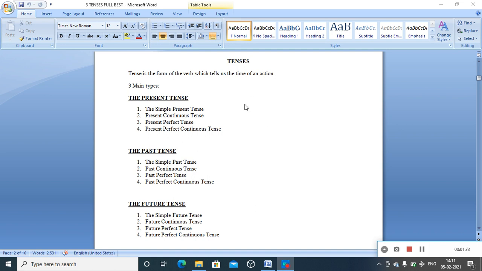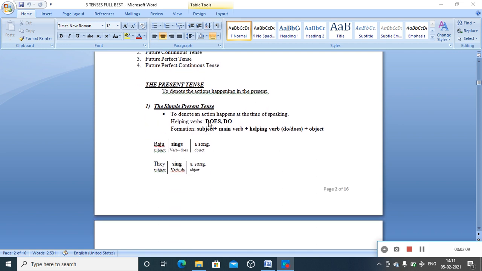For that, every time we need a helping verb, and each tense form has got a helping verb, one or two or three. Sometimes it is just with one helping verb that we can refer to an action under a particular tense. But sometimes it is more than one, sometimes two, sometimes three. But for every tense it is mandatory that it has at least one helping verb. We'll see about that.